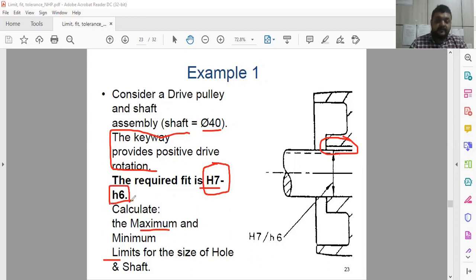In this combination, we have to calculate the maximum and minimum limit for the size of the hole and shaft. Basic dimensions are already provided. Now, how to calculate these things, I will show you in the subsequent slide. You can easily see.